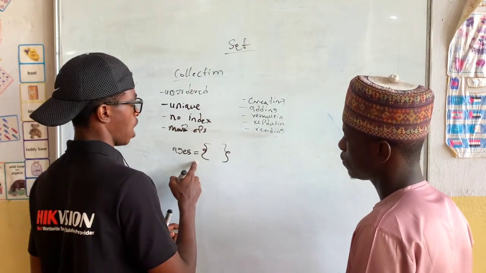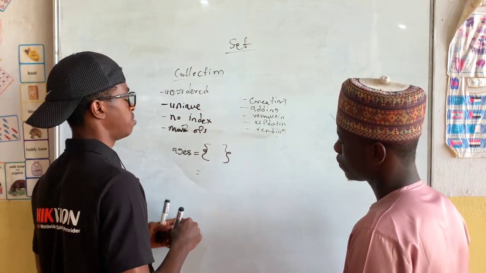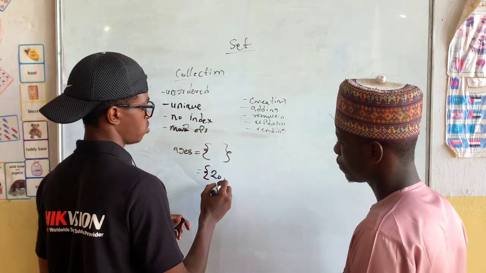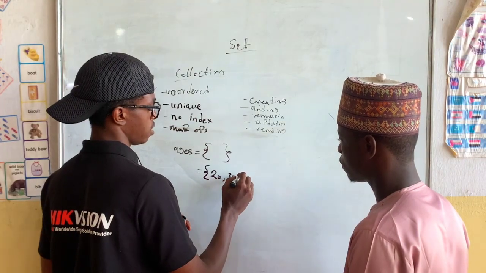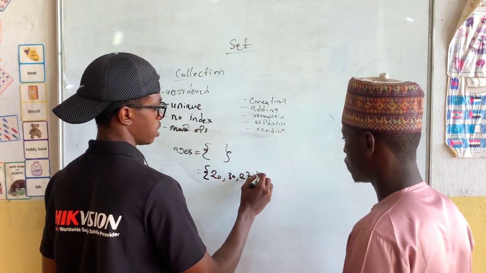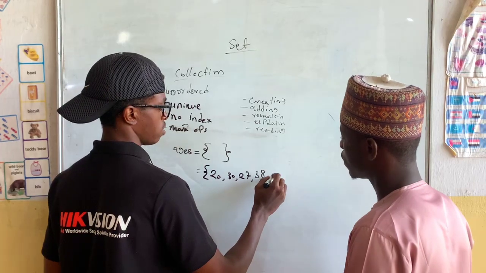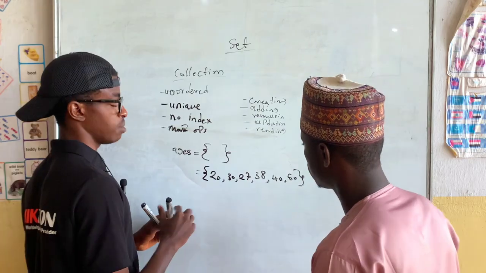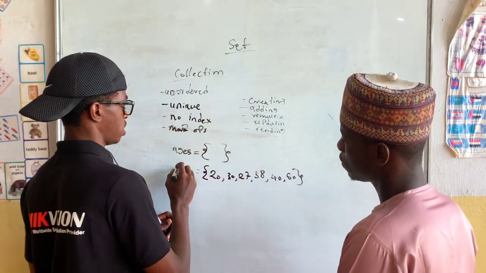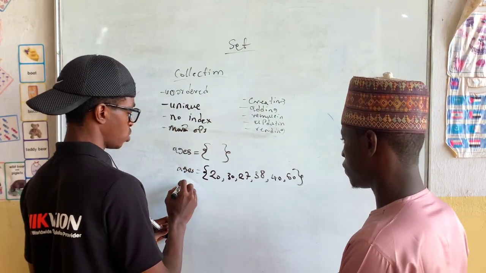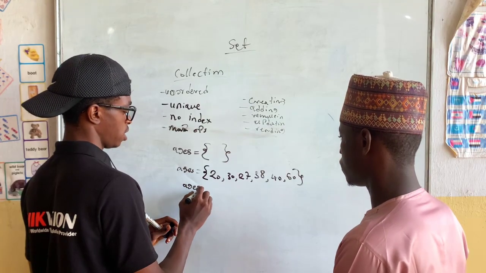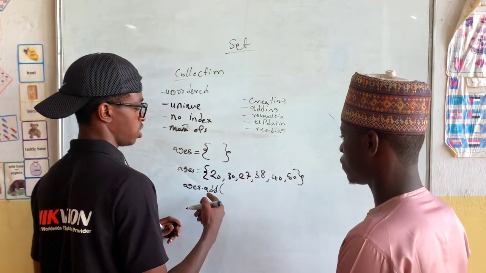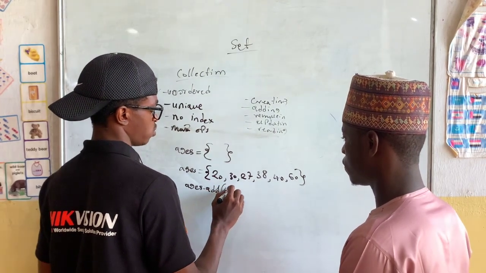Maybe you can put the elements at the beginning. For example, the moment we create it, I will start saying we have 20, 30, 27, 38, 40, 50. That's putting the elements at the beginning when I created the set. Then I can also use a method called add. I can say ages dot add, then I put the element I want to add into ages, and maybe I can say 42.